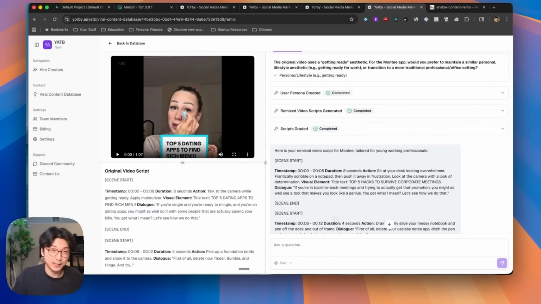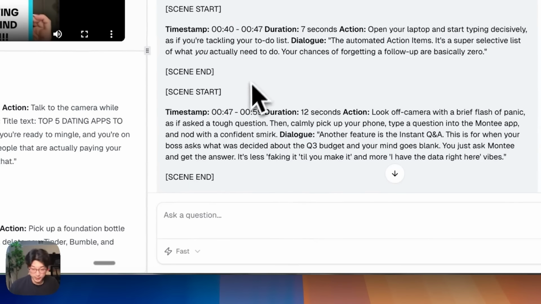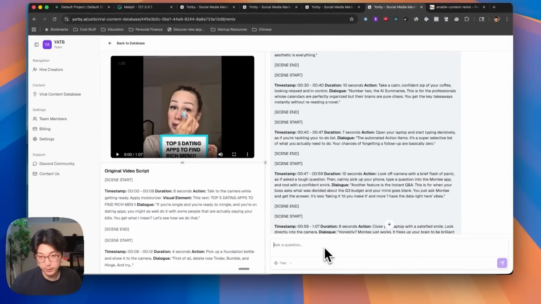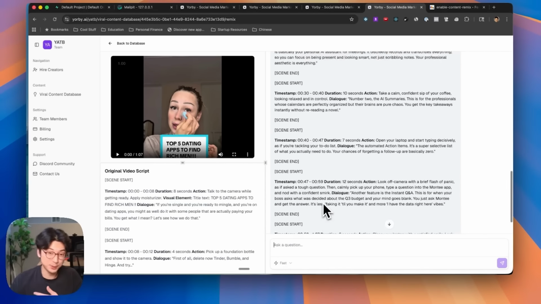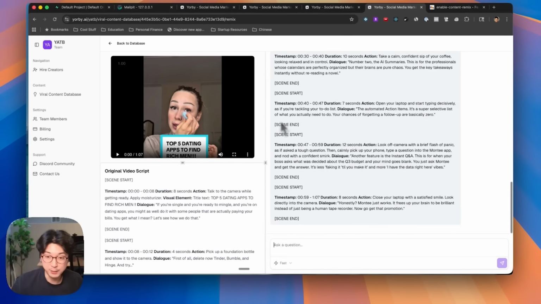Now, just like any type of agentic building or creation experience, it won't always be right. Sometimes it'll get it right on the first try. Other times it'll require further iterations and refinements. And accordingly, you can do that here, where you can prompt it more to refine it certain ways here and there, or even just rip out the text and port it over into a separate text editor and manually make edits yourself. So that's the feature that we essentially created, this viral content remix feature where we remix the script.